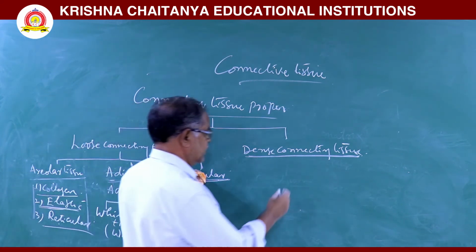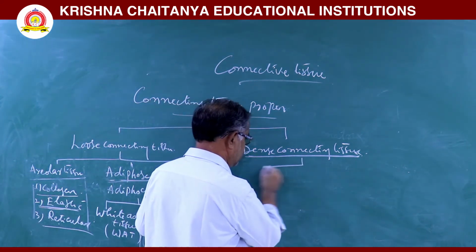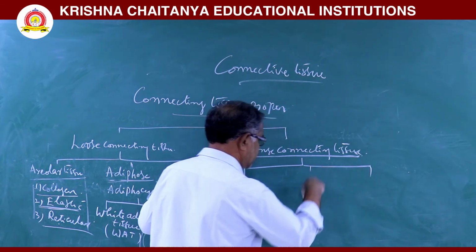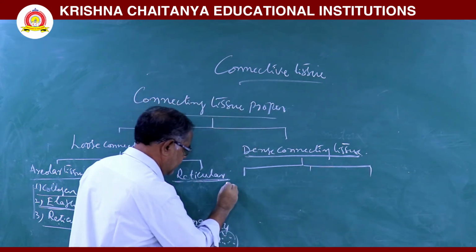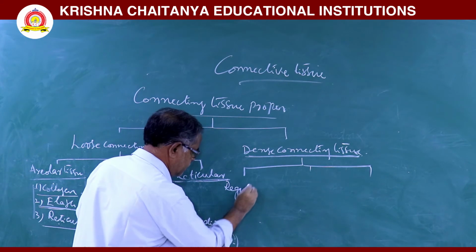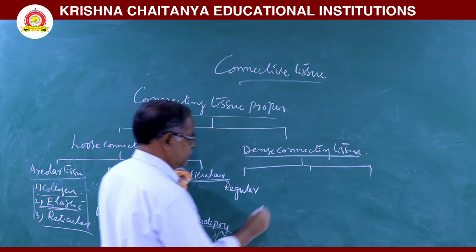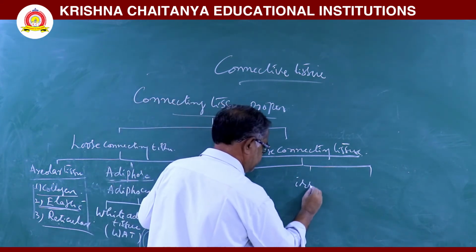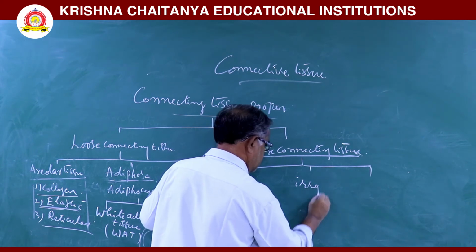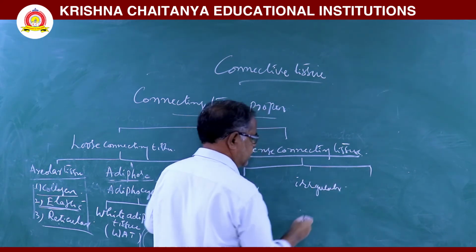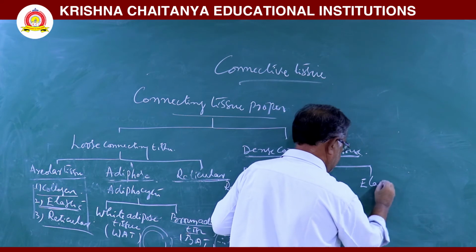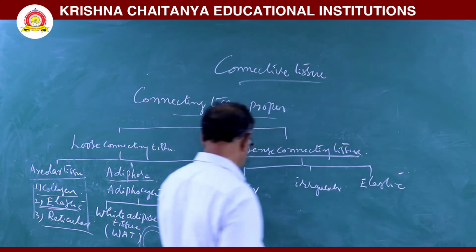This dense connecting tissue is further classified into three types. One is regular dense connecting tissue, irregular dense connecting tissue and elastic dense connecting tissue.